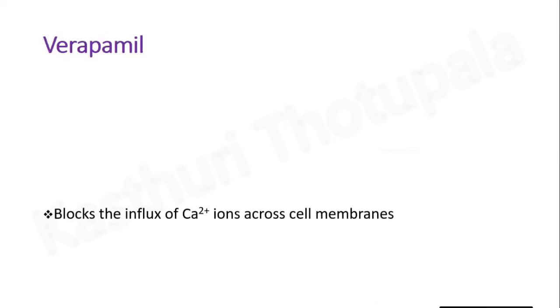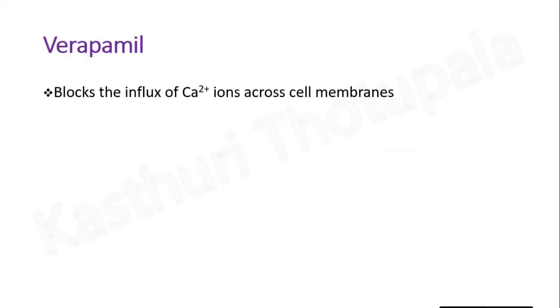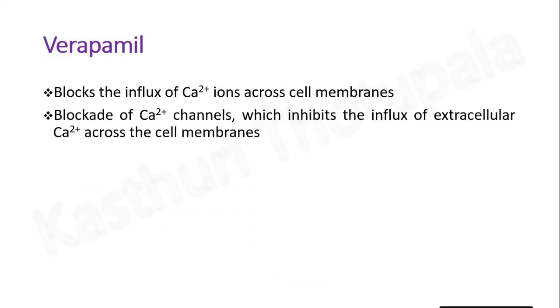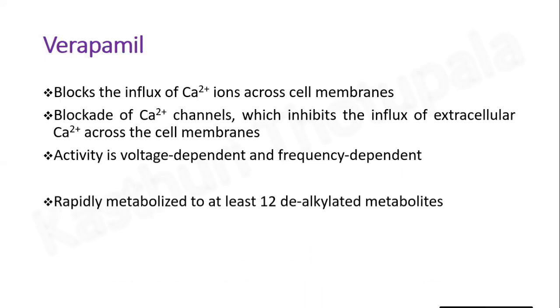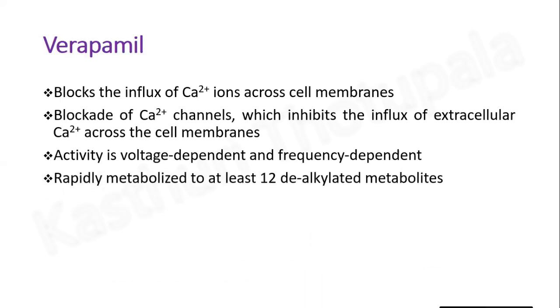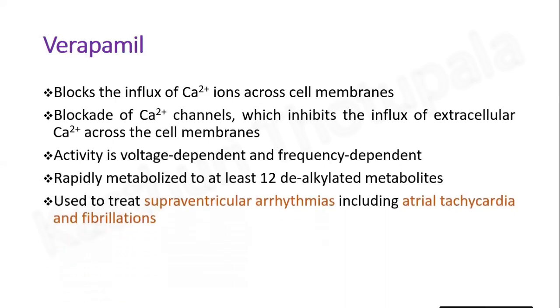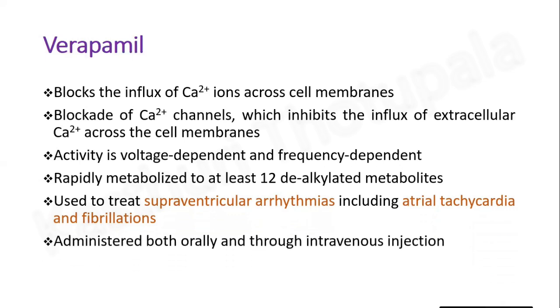The first example for calcium channel blocker is verapamil. This is verapamil structure. Verapamil blocks the influx of calcium ions across cell membranes. Blockade of calcium ion channels inhibits the influx of extracellular calcium across the cell membranes. Activity of verapamil is voltage dependent and frequency dependent. Verapamil is rapidly metabolized to at least 12 dealkylated metabolites. Used to treat supraventricular arrhythmias including atrial tachycardia and fibrillations. Administered both orally and through intravenous injection and formulated as a hydrochloride salt.